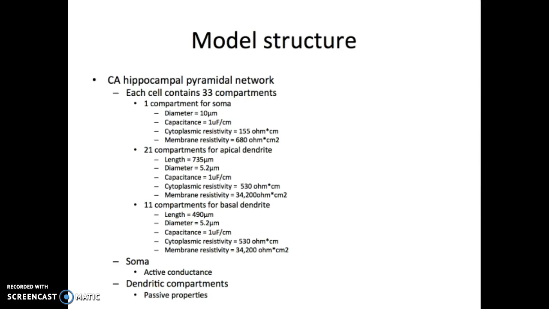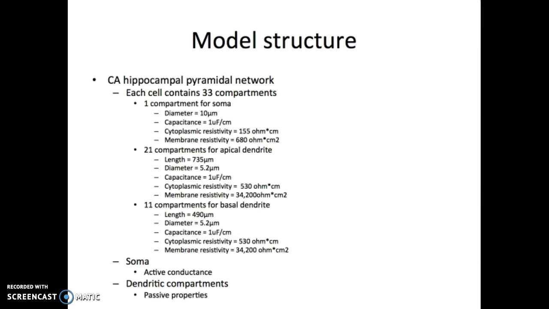In the model, each pyramidal neuron contains 33 compartments: 1 compartment for the soma, 21 compartments for the apical dendrite, and 11 compartments for the basal dendrite. For the soma, the diameter is set at 10 micron with a capacitance set at 1 microfarad per centimeter. It also has a cytoplasmic resistivity at 155 ohms centimeter and a membrane resistivity at 680 ohms centimeter squared.